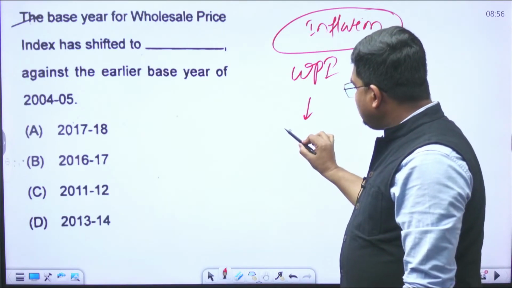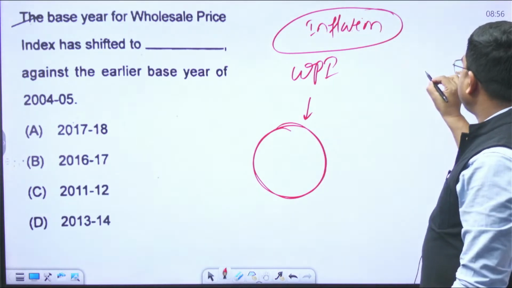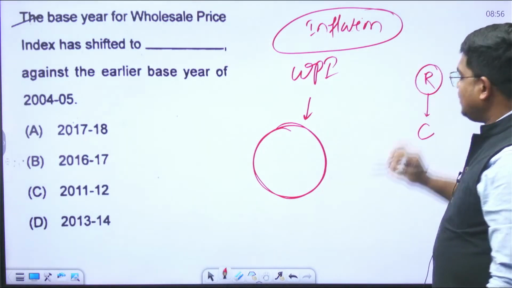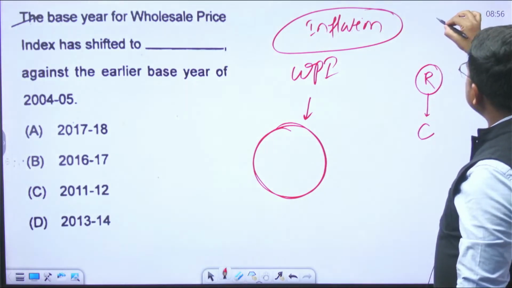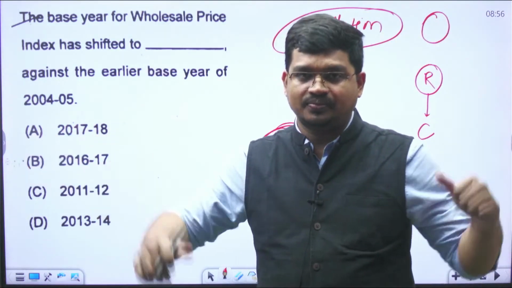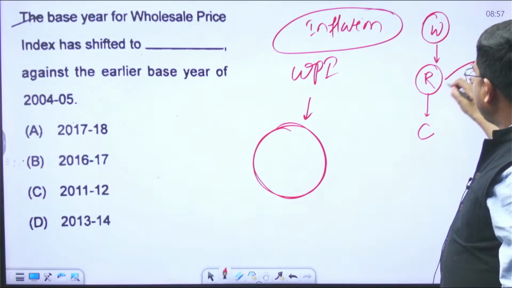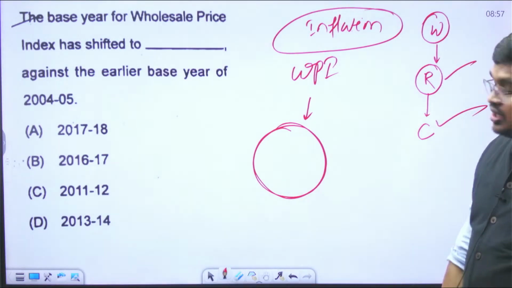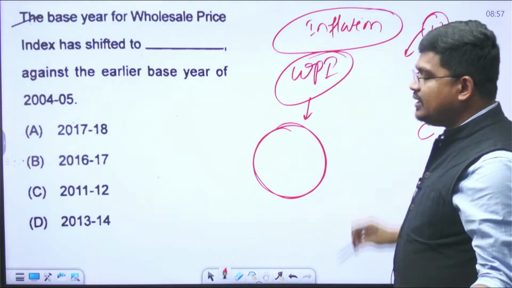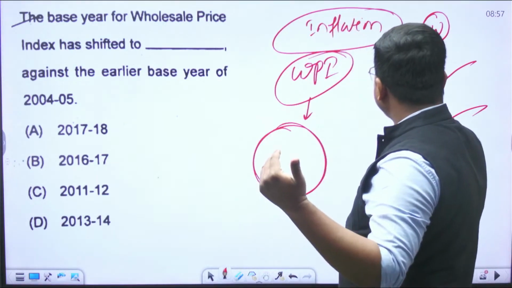Wholesale, that is, the one from whom the retailer purchases. The shop near our house from which we buy is the retailer. We are the consumer. The retailer is the person who is selling to you, and the retailer is again purchasing from someone who is dealing in goods at a very large scale. That is the wholesaler. Wholesaler is selling to the retailer. Retailer is selling to the consumer. So WPI, if the wholesaler is itself the producer, then we can also say this is at the producer level.